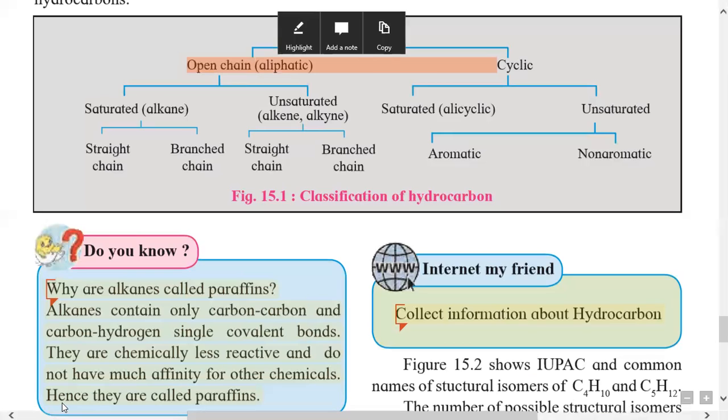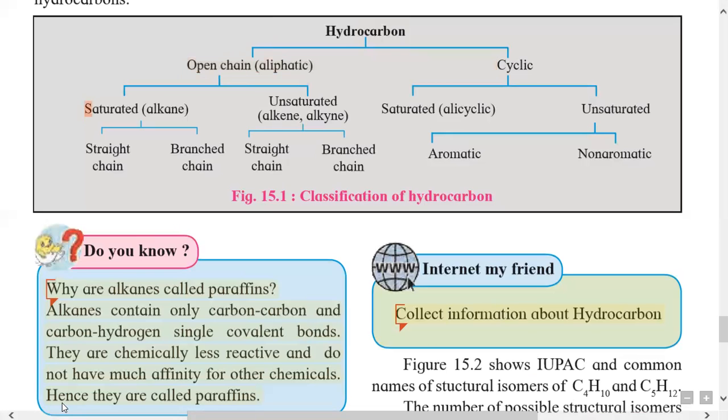These open chain hydrocarbons are classified into two types, that is saturated hydrocarbon and unsaturated hydrocarbon. Saturated hydrocarbon contains carbon-carbon single bonds in their molecules. On the basis of nature of carbon chain, these saturated hydrocarbons, meaning alkanes, are of two types: straight chain and branched chain.